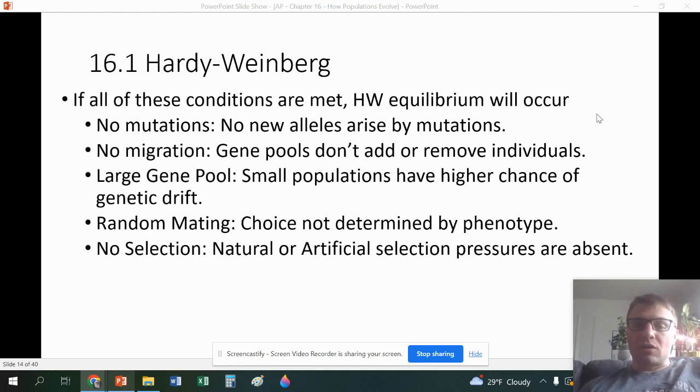No mutations, no new alleles are arising in this population. There's no migration into or out of the population. That means alleles aren't traveling. There's a large gene pool. Sometimes when you have small gene pools, things can happen. So it just gives us a bigger data set. Random mating, which means there's no determination of which phenotypes are going to be best suited for an environment. That should give you a little clue here about what's going to happen next. And there's no selection. There's no artificial or natural selection. So you might think it's really hard to get all of these to occur so Hardy-Weinberg equilibrium is being met. Yeah, evolution is always occurring. That's basically what this equation is telling us.